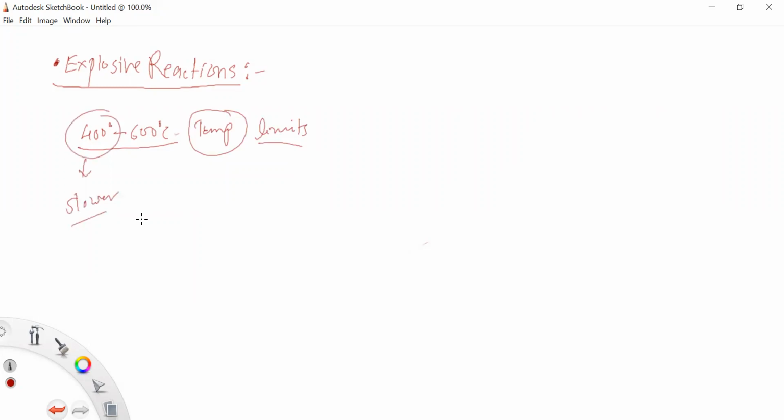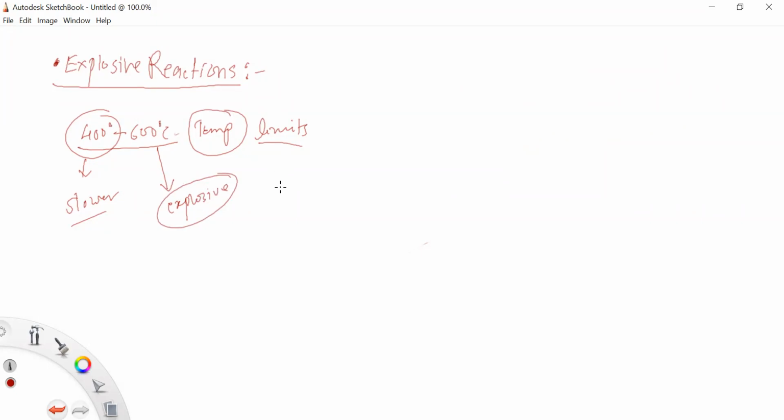And above this 600 degrees temperature, your temperature goes on increasing, and above this range of 600 degrees, it is explosive. Your reactant becomes explosive, and explosions will occur.